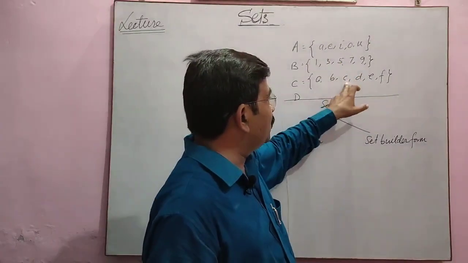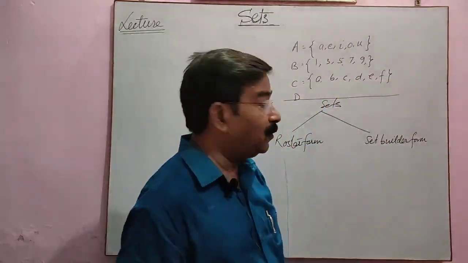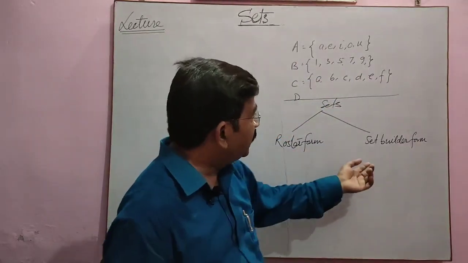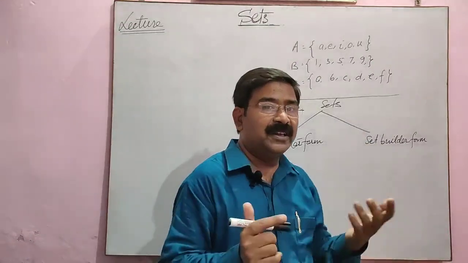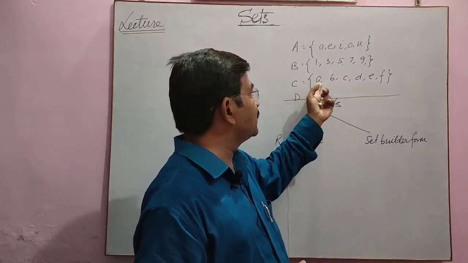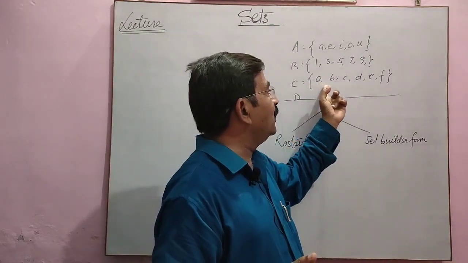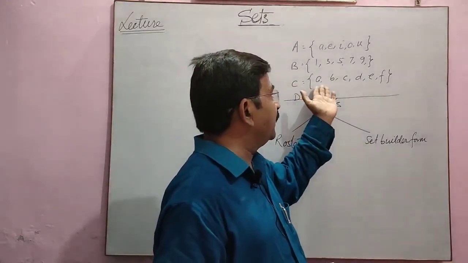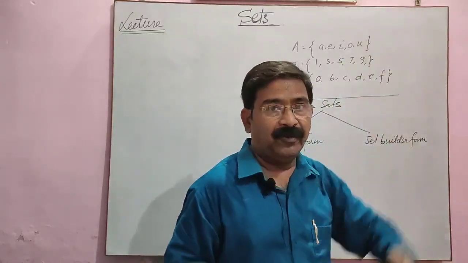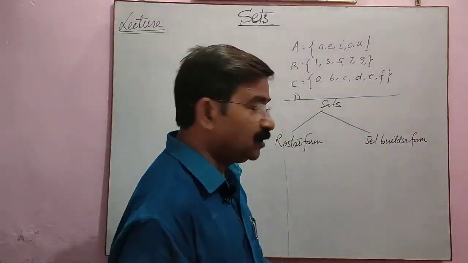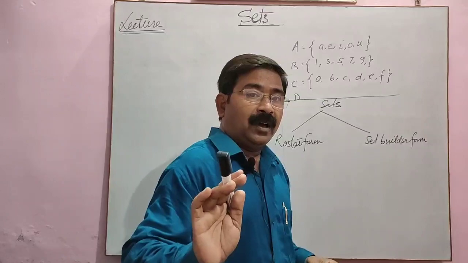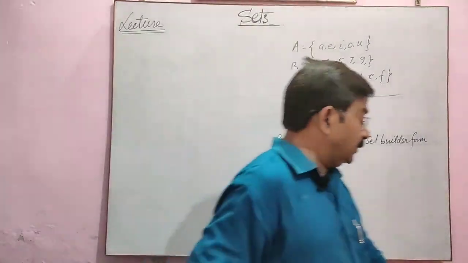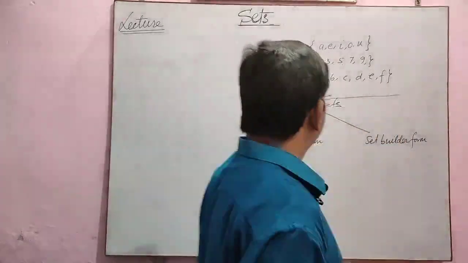Here A, B, C, D, E, F, G, this is roster form, means every element says its own story. But in set builder form, we can say that C is a set where all elements are English alphabet, or you can say this is the set of English alphabet up to F, okay.